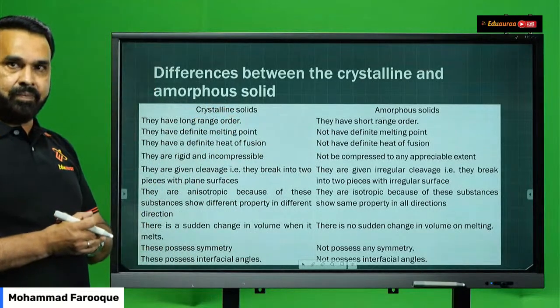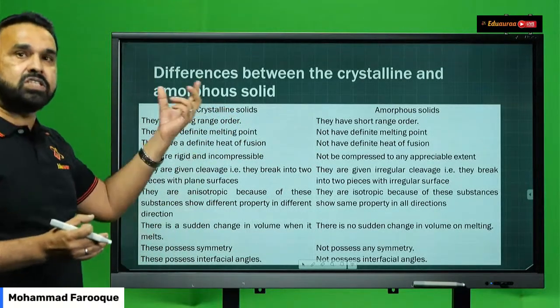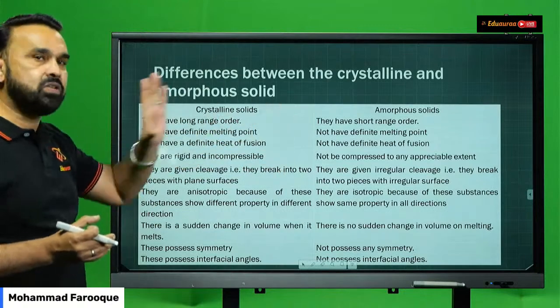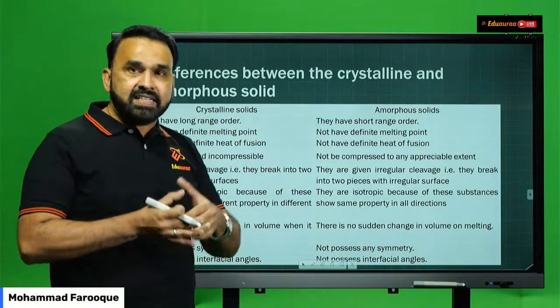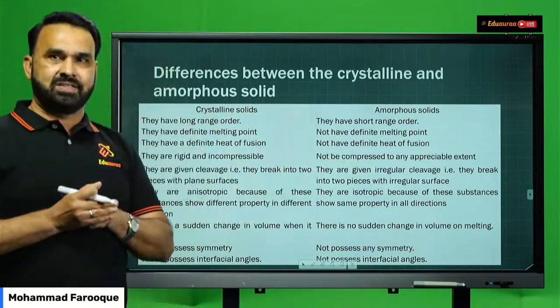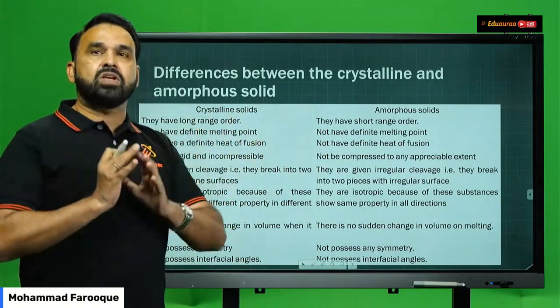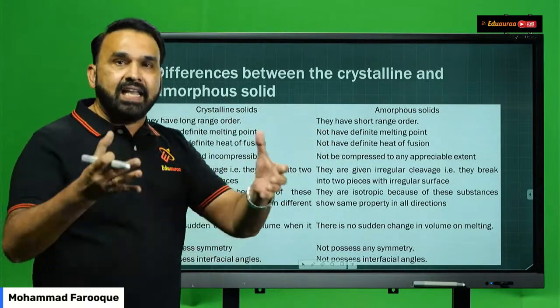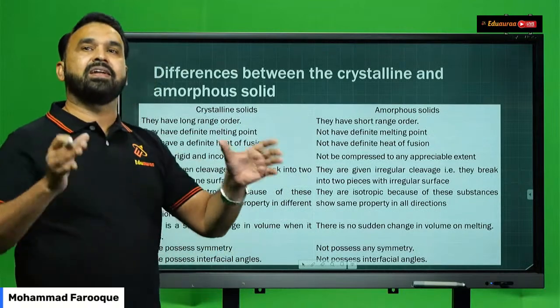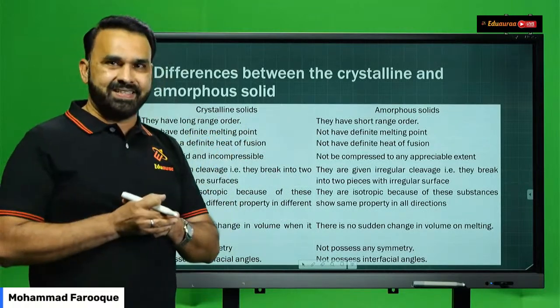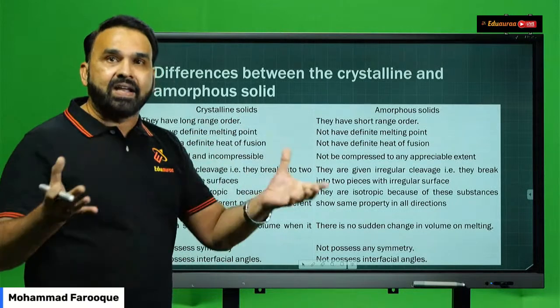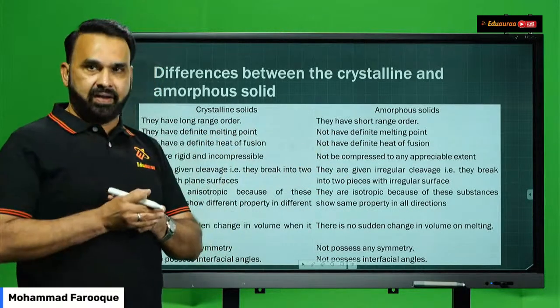geometrical shape. With respect to this point, if you see amorphous solids, what happens? There is an irregular arrangement of particles. The particles, atoms, ions, and molecules possess an irregular, indefinite arrangement, due to which what happens? They have an irregular shape or irregular geometry.